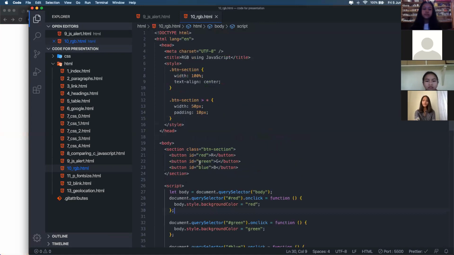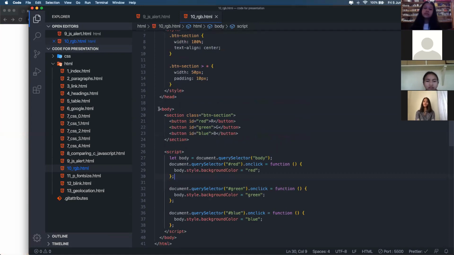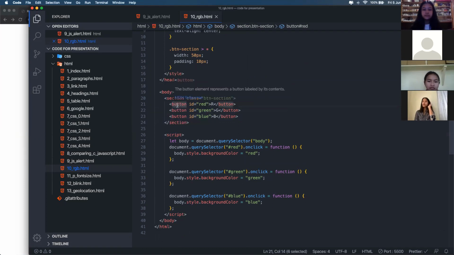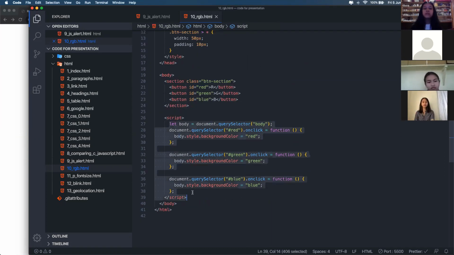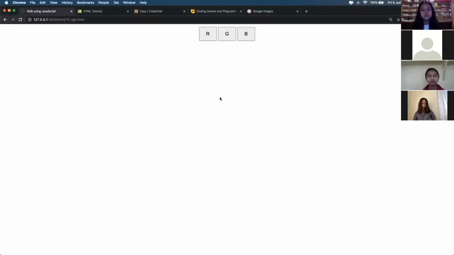This is my HTML code. This is the body tag, and there I have built a section where I have 3 buttons. We can add buttons in our website using the button tag. You will not be able to understand this at the first glance, so I'll just explain it briefly, but I just want to show you what JavaScript means. You do not have to learn the programming right now. You just need to learn what JavaScript is, how it works, and what it adds to the website.